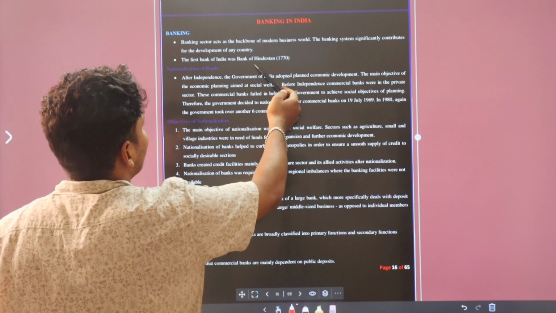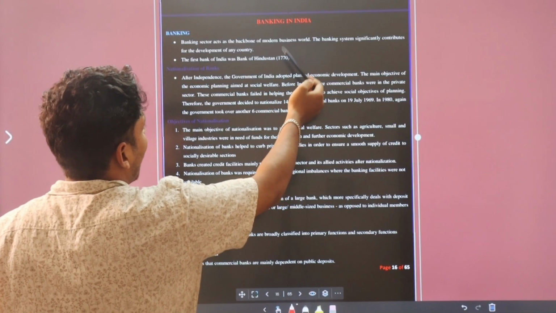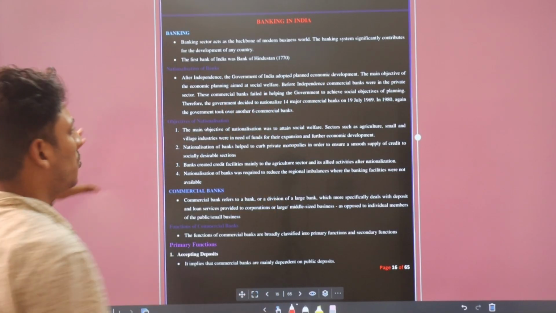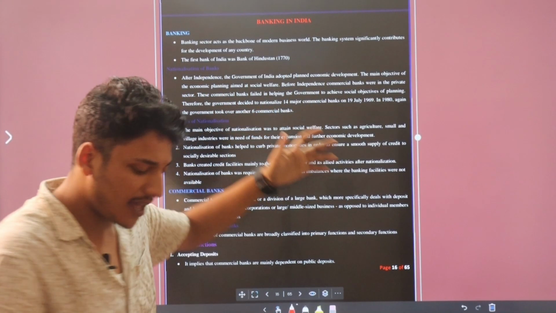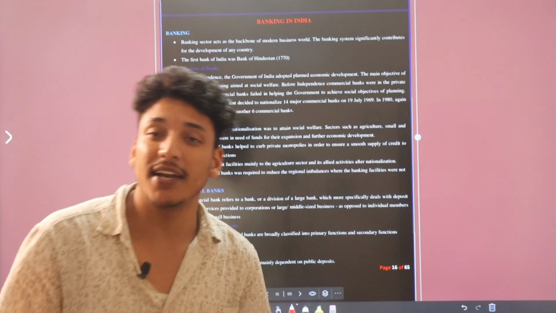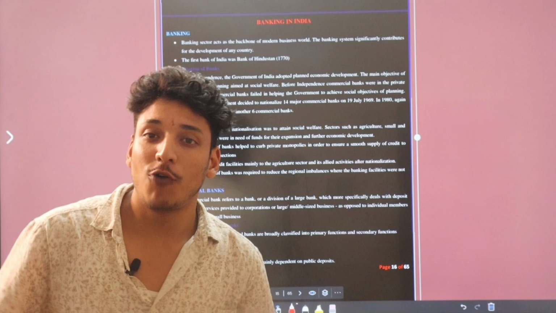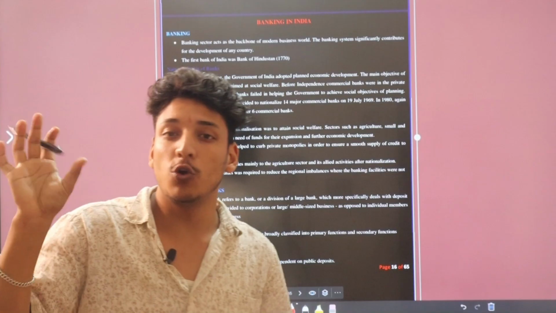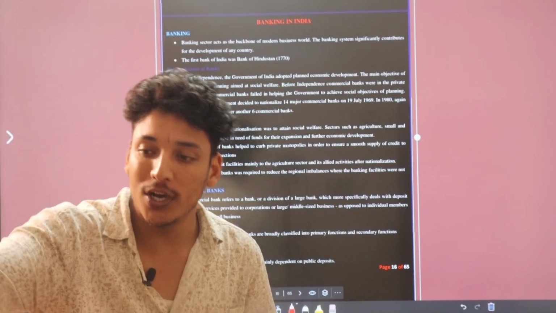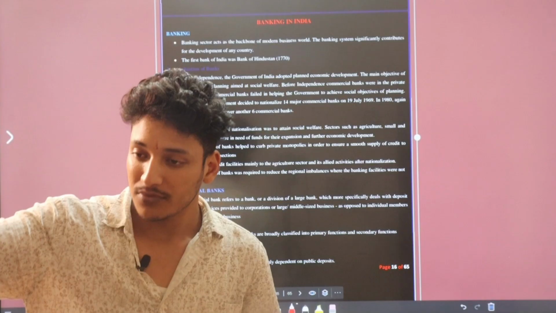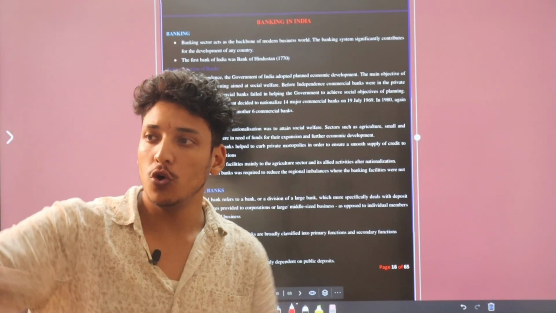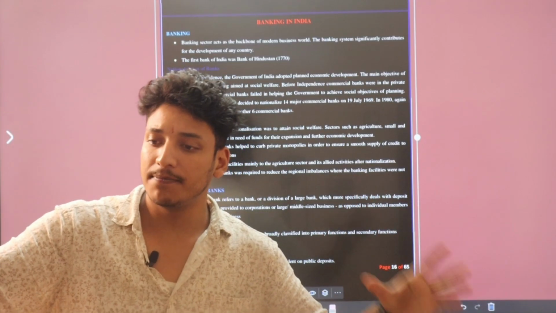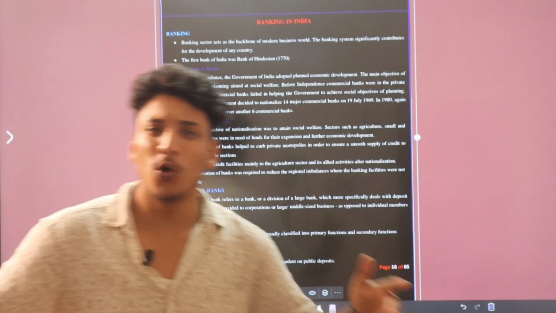The first bank of India was the Bank of Hindustan, in 1770. Nationalization, now this is a major question. After we became independent, we nationalized some banks for our convenience, so that we don't rely on only one bank. We should nationalize some more banks to be more prominent and self-sufficient, and it will be more effective for our country.